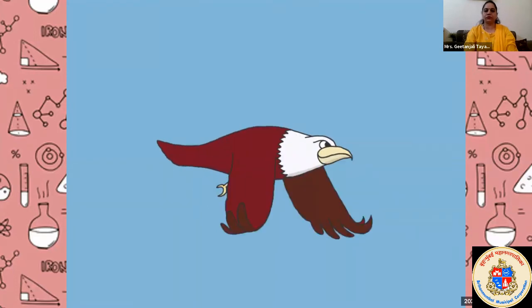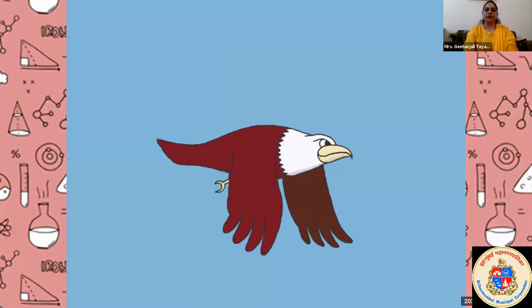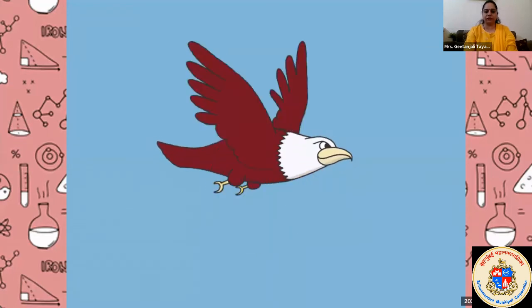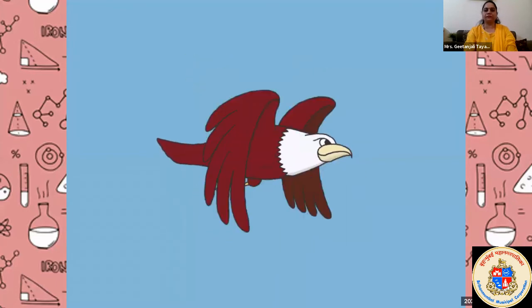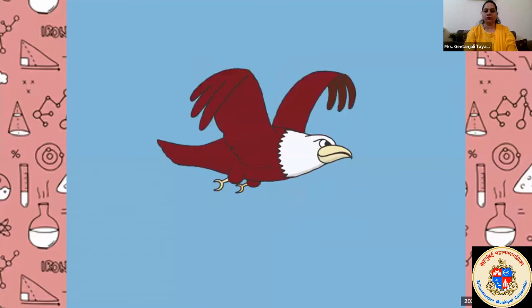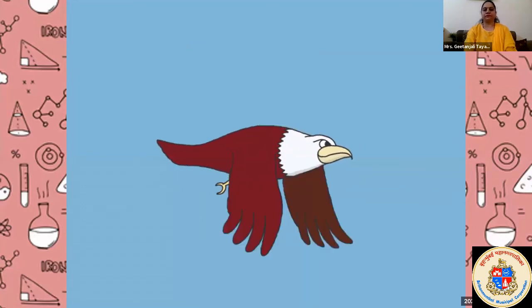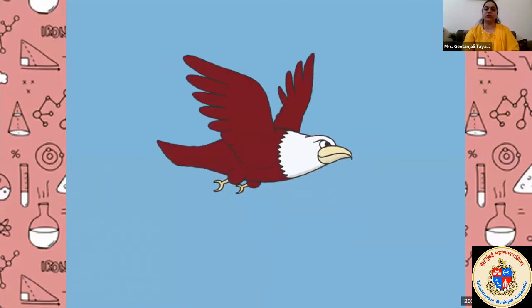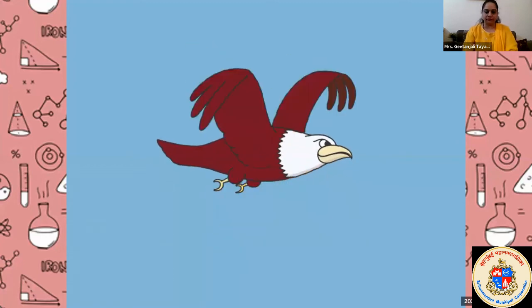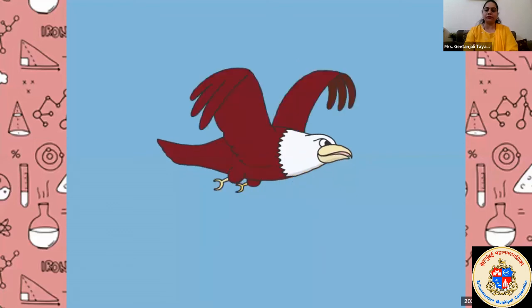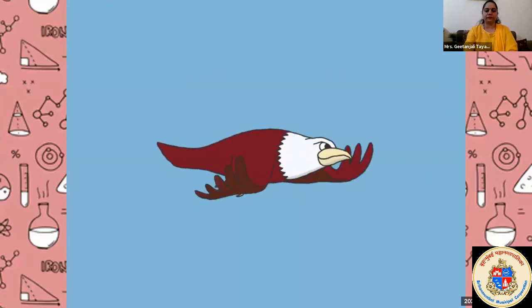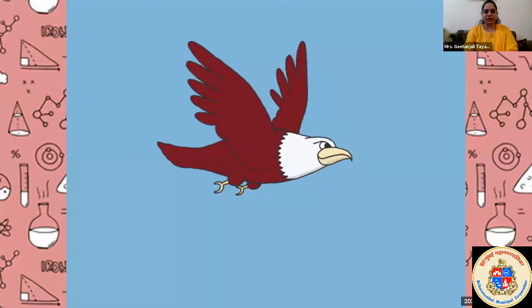Non-linear motion, but here what you have to observe is the wings of the bird. How are they moving? Straight, or are they moving continuously on the same path? That means when an object moves continuously on one path, back and front, that motion is called oscillatory motion. Correct.